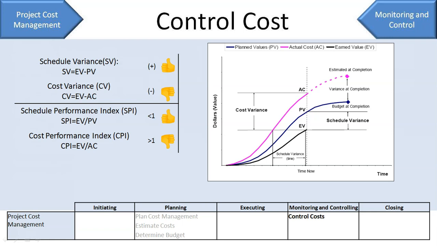Now, more than 100% is you are ahead of cost or schedule. Less than 100% means you are behind the cost or the schedule by that much percentage, and 100% means you are on track or as per the planned value.